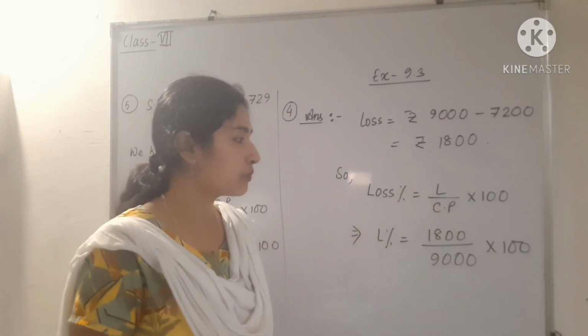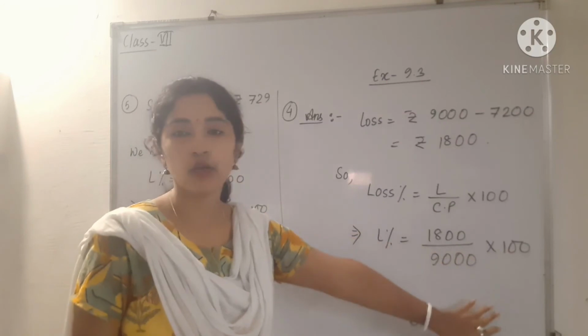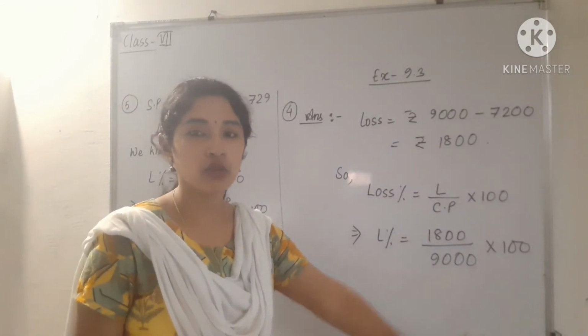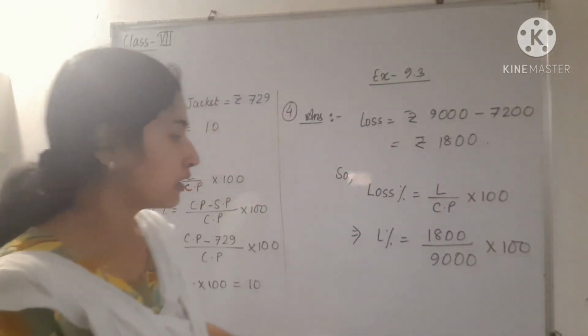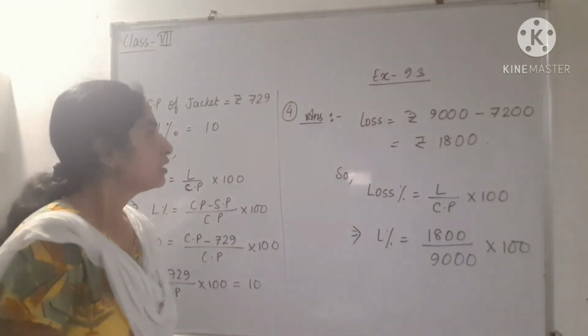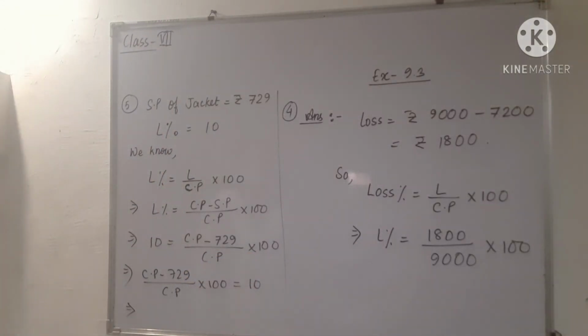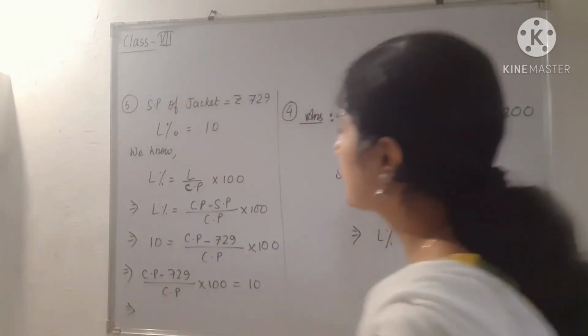And loss percent we already know how to find. That will be loss by CP into 100. Next, you can calculate this by cancellation. You can easily find the loss percent. Okay, this will be in percentage. So come to the next one. Next is question number 5. Selling price of a jacket is given and loss percentage is given.